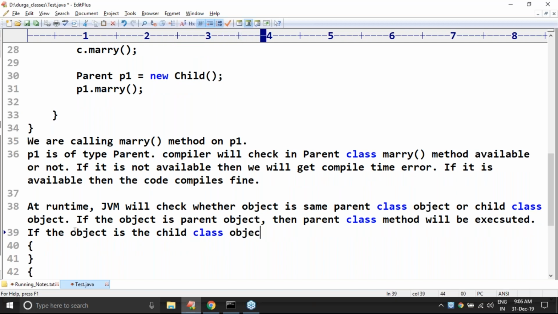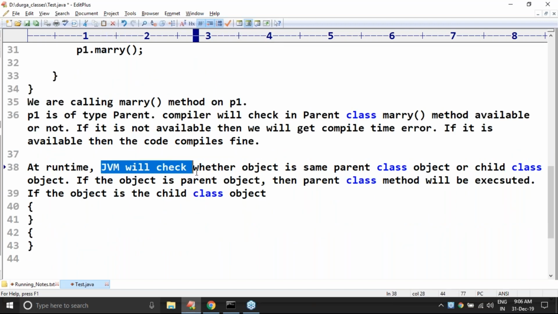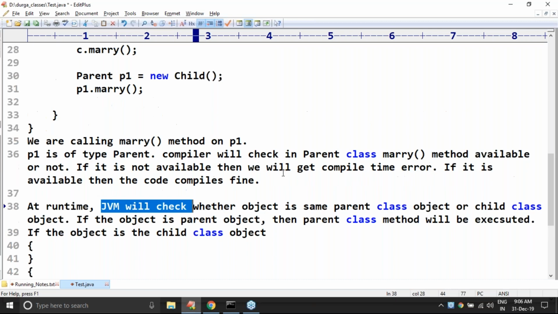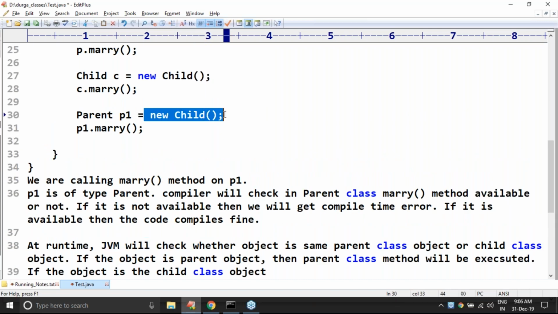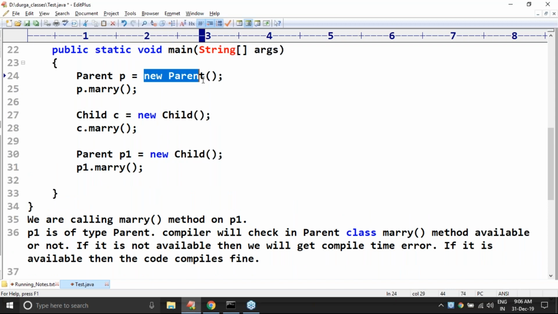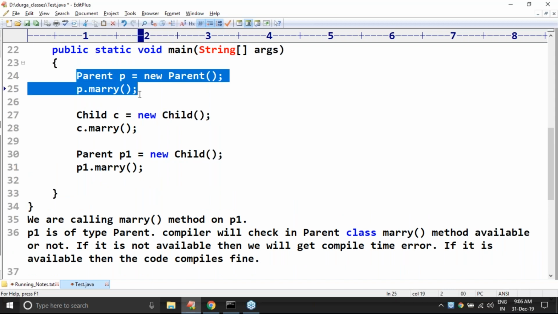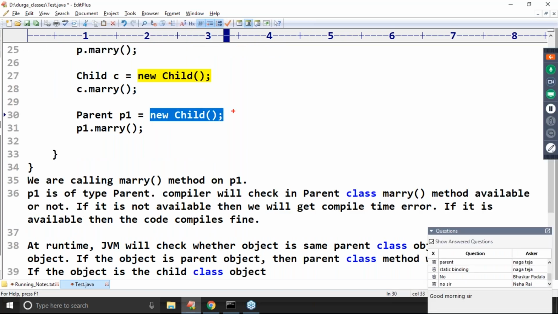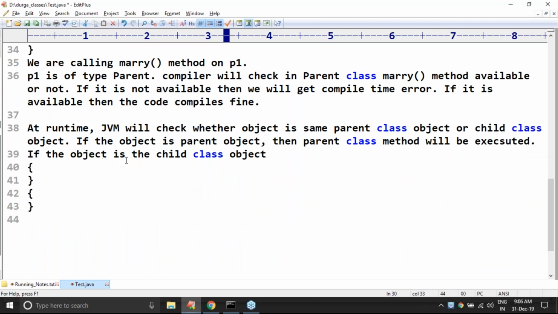sir, observe very carefully about this terminology, friend. At runtime, JVM will check whether the object is the parent class object or a child class object. If it is the parent object, then the parent class method is executing. But if it is the child class object, because a parent reference can be used to hold a child class object, so it may be a child class object also. Then JVM will check